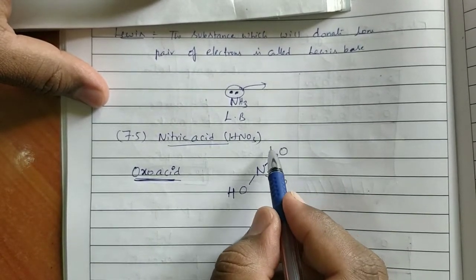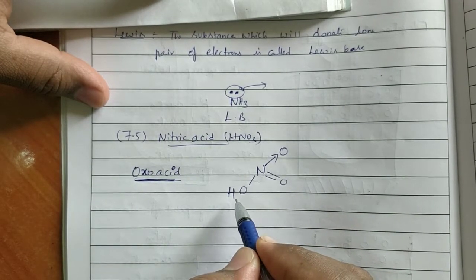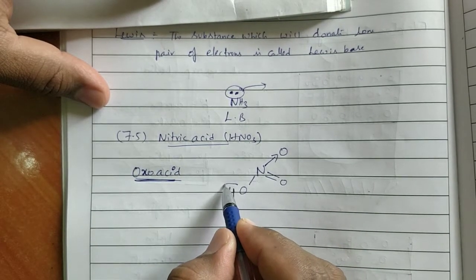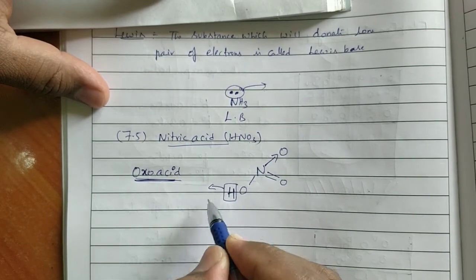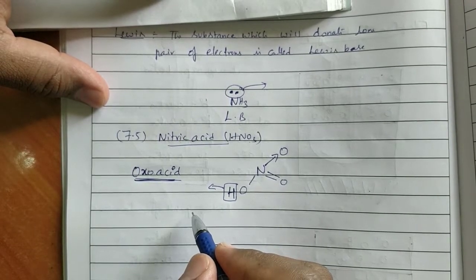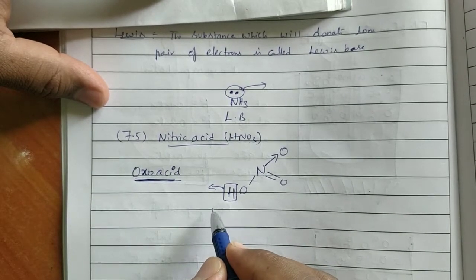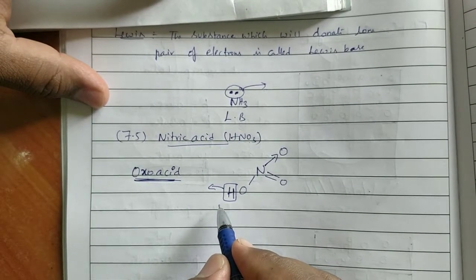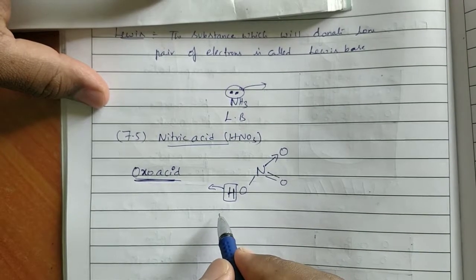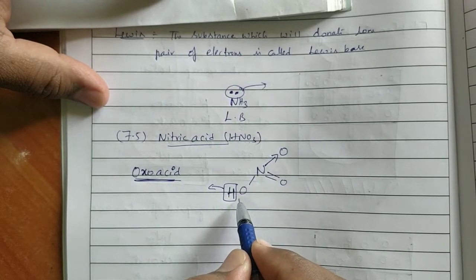Okay, this nitric acid contains an OH group. From this, hydrogen is going to be released. The compounds which contain OH groups but donate H+ ions only. Meaning, the compounds which will donate H+ ions from oxygen.